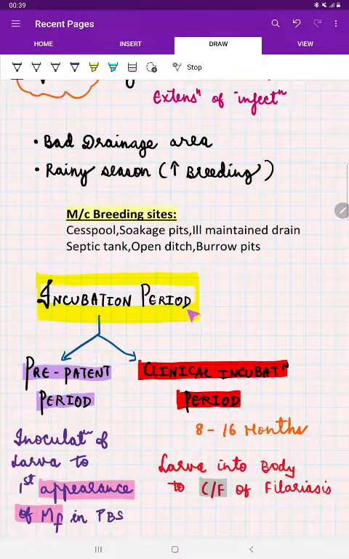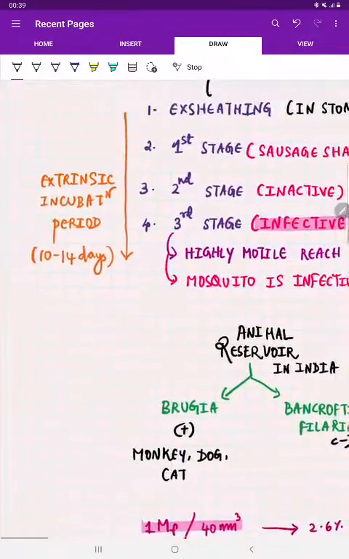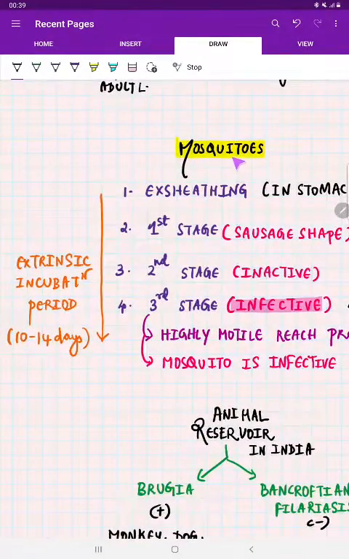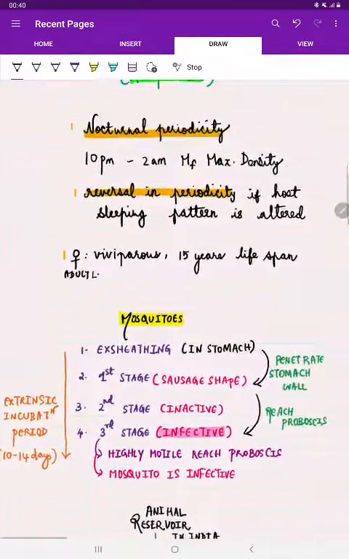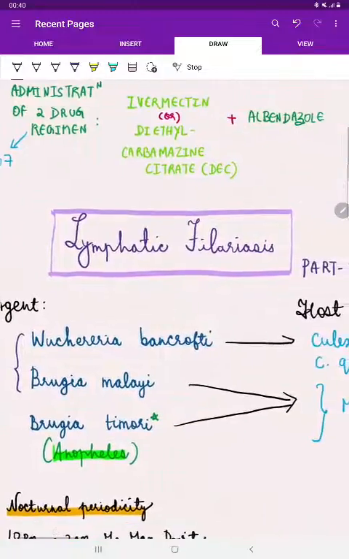What other period have we studied related to incubation? Yes, it is called the extrinsic incubation period, which you studied now. The extrinsic incubation period happens in mosquitoes, from the exit of the microfilaria to the formation of the third stage infective larva. That is called extrinsic incubation, and it is 10 to 14 days. So with this, we are completing the introduction and epidemiology of lymphatic filariasis.